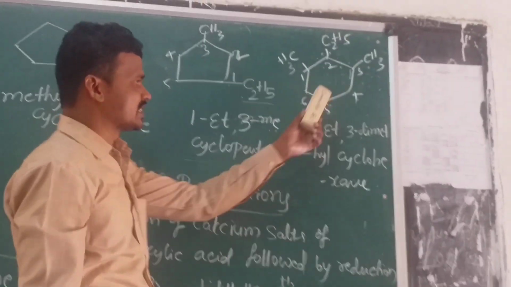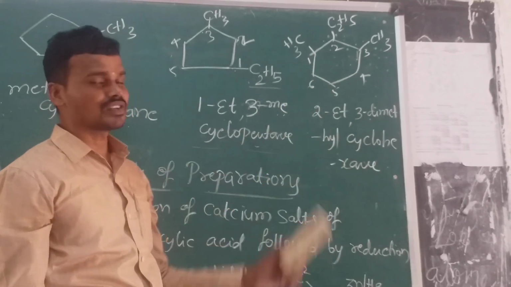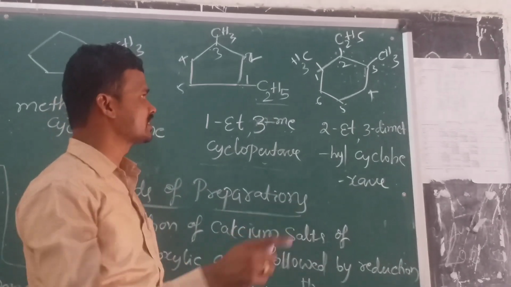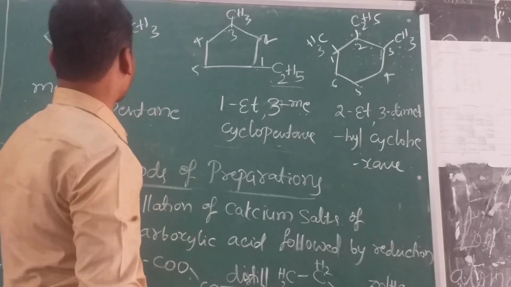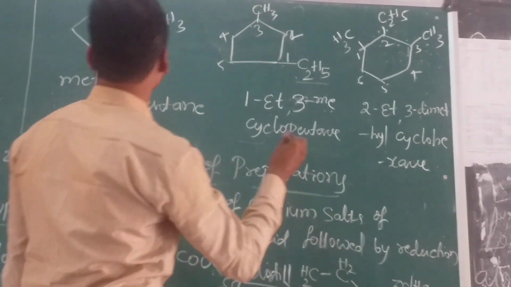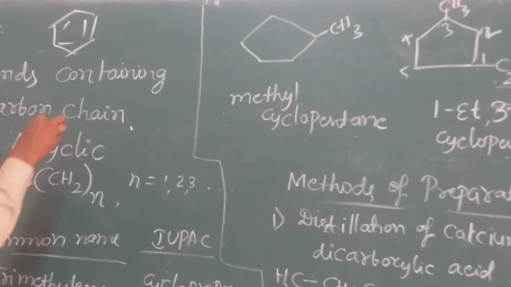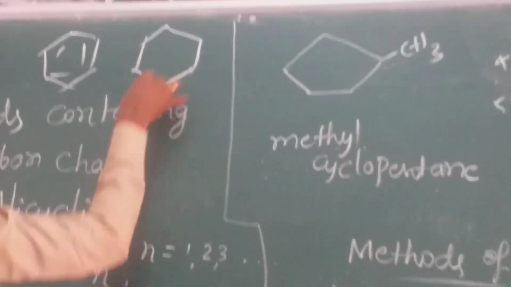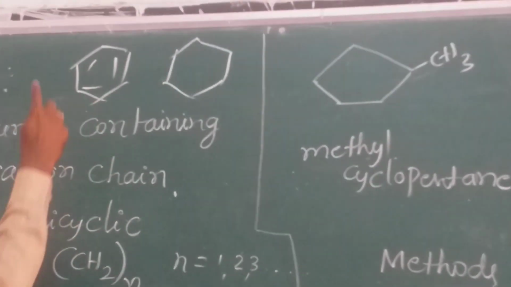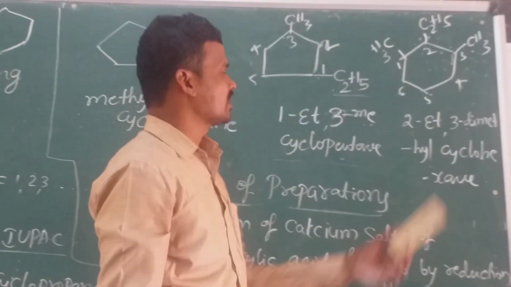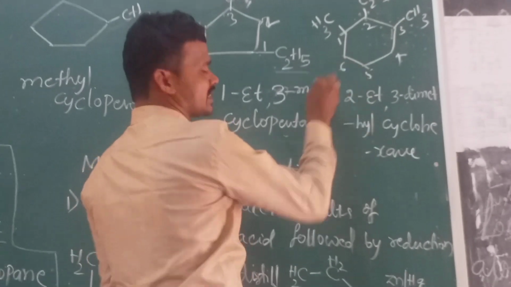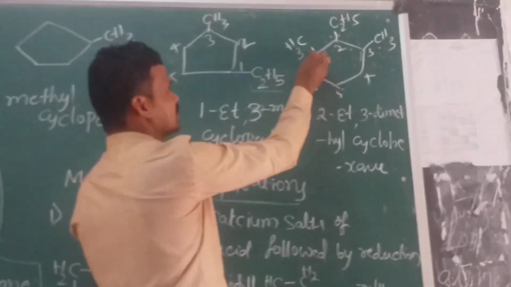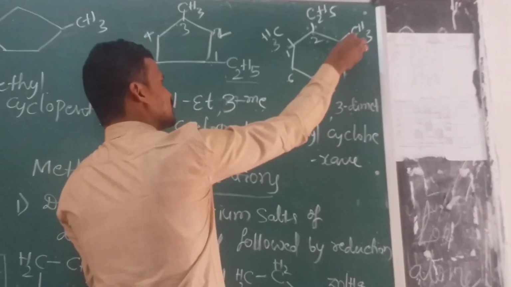Next, see here, this is not a benzene ring because the double bonds are absent inside the ring. So this is called cyclohexane. See, there is a difference between benzene and cyclohexane. This is called the benzene ring, and this is called the cyclohexane ring. See here, 1, 2, 3, 4, 5, 6. I have given the numbers from 1 on this side. You give from this side.